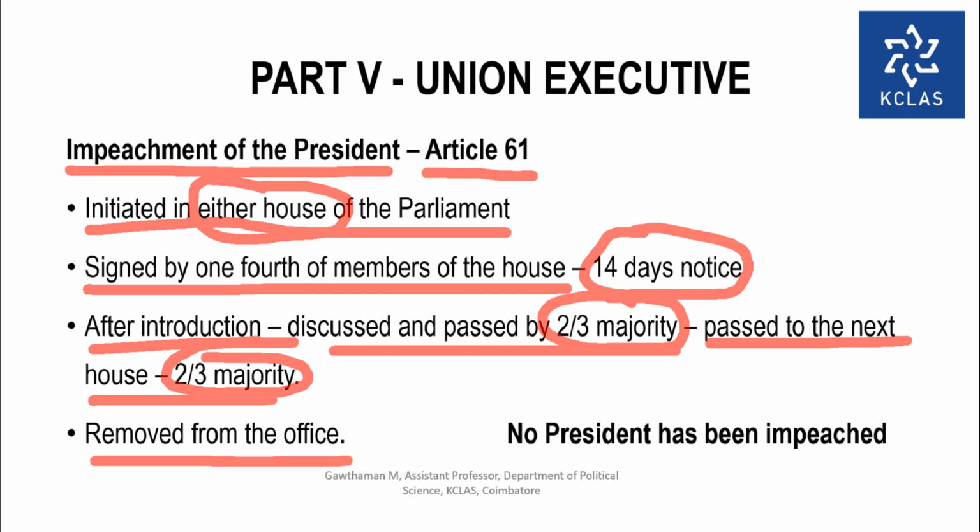One, it is initiated in either house of the Parliament, and it is signed by 1/4 of the members of the house, and a 14 days notice should be given. After introduction, it is discussed in the house, and it should be passed by 2/3 majority. Then once it is passed in that particular house, it will be passed to the next house, and there also it should be passed by 2/3 majority. Once it is done, then he or she can be removed from the office.